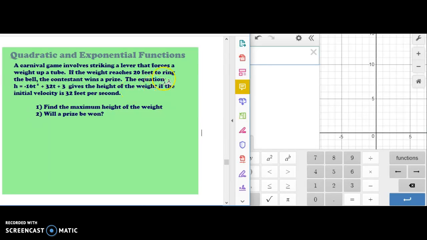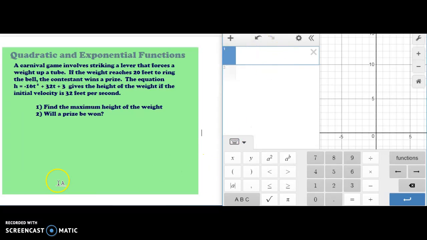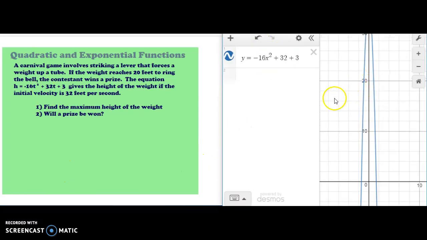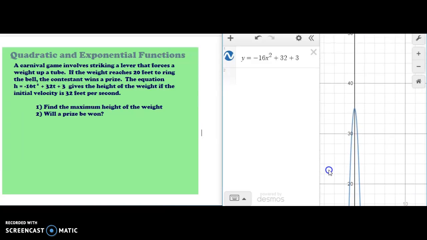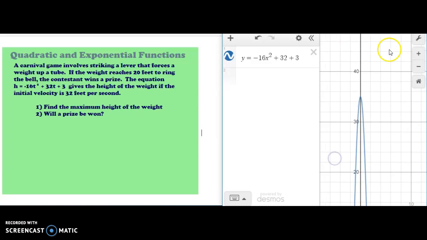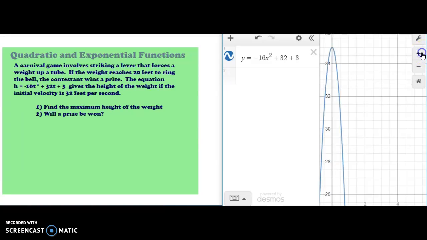So anytime I see an equation in a word problem like this, I'm going to go over to Desmos and graph that equation. Okay, so when you graph it, you might see that parts of your parabola are not in your Desmos window, and if that's the case, you just want to pull it down until you can see it in your window, and this is going to be very hard to read,